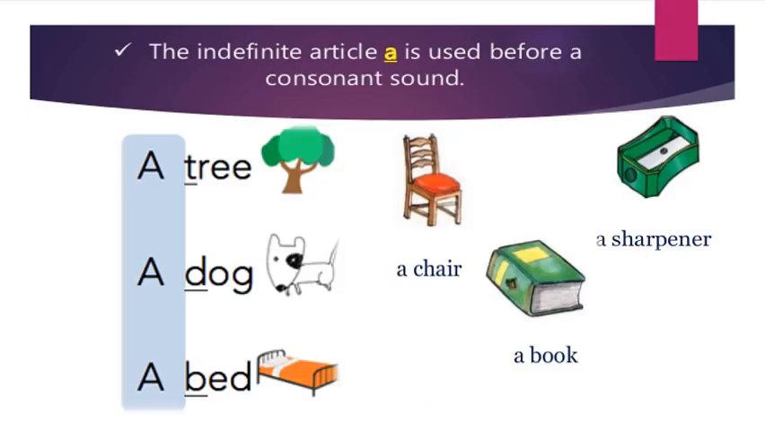The indefinite article a is used before a consonant sound. You can see here in the example a tree, a dog, a bed. Now in these examples the underlined letters are consonant sounds, and with the consonant sounds we use a. See other examples: a chair, a sharpener, a book.